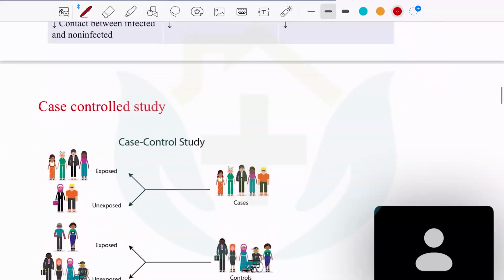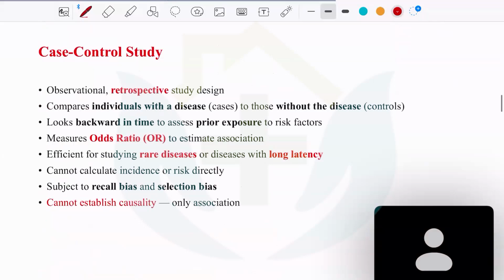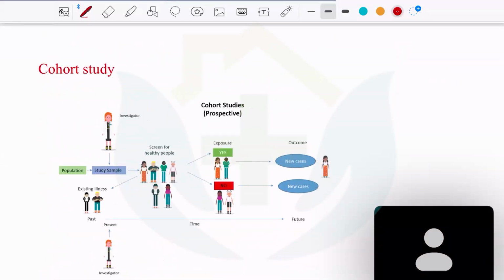So the next studies we are going to discuss are the case control and the cohort studies. In a cohort study, these are observational studies. So you select a particular population: you select 100 people from a village. Now you divide those people into 50-50.